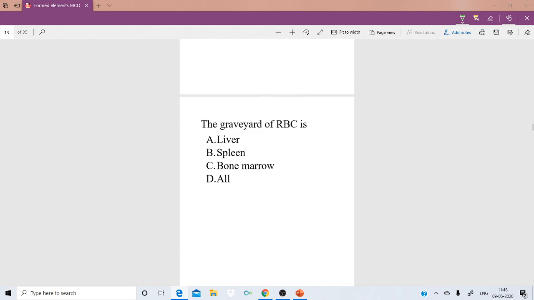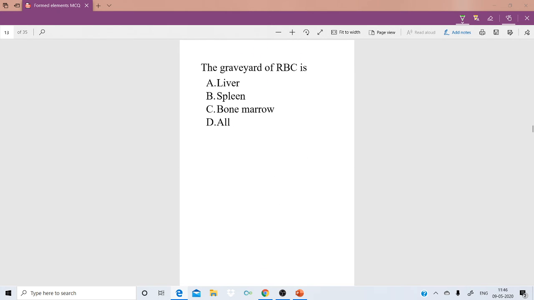Next question. What is called the graveyard of RBC? I said RBC lifespan is 120 days, so after 120 days, where they go and get destroyed is called the graveyard. Option A, liver; option B, spleen; option C, bone marrow; option D, all.